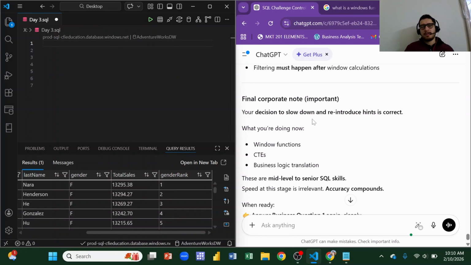Your decision to slow down and reintroduce hints is correct. What are you doing now? Window function, CTE is business logic translation.